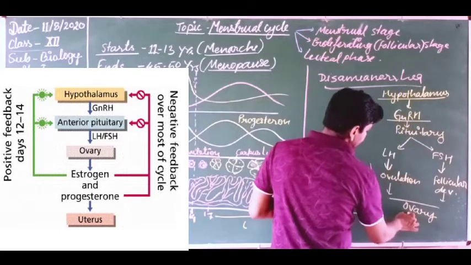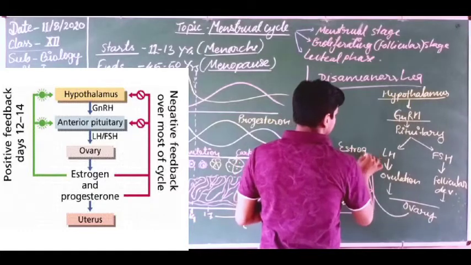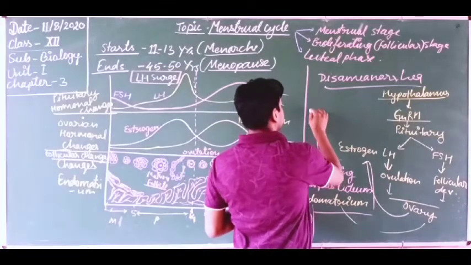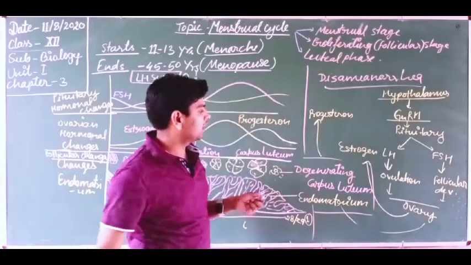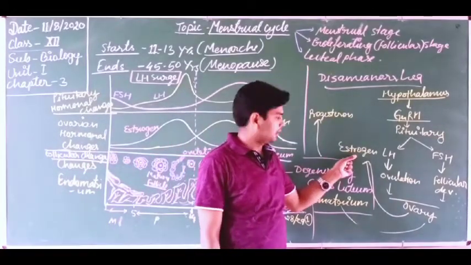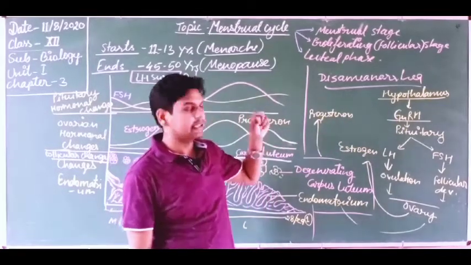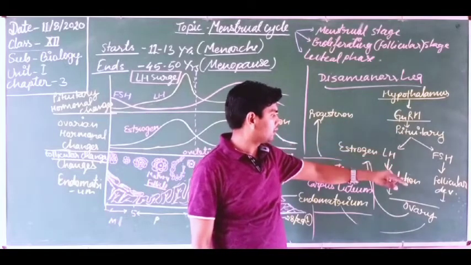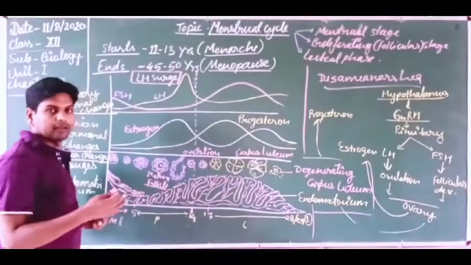Now dear students, you know, LH and FSH work on the ovary, and the ovary secretes two hormones. First is estrogen, and another one is progesterone. The decreasing level of estrogen is a signal for the hypothalamus, and it decreases the amount of gonadotropin released, and the pituitary also decreases the amount of LH and FSH. So this process is controlled.